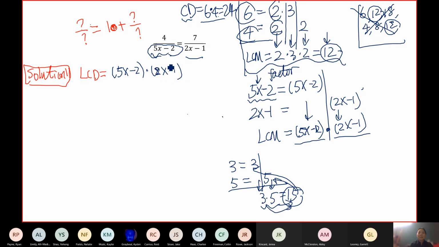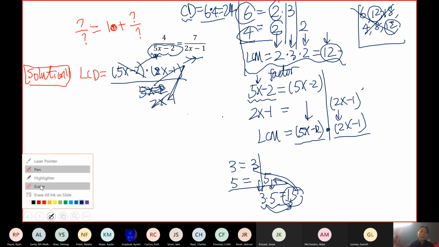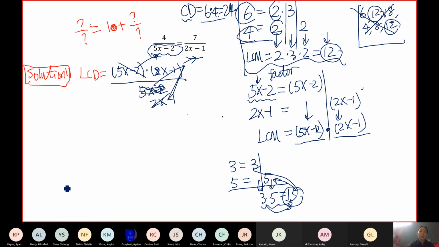Why? Because it contains this and it contains that. Check what I said about division previously. If you divide the first one, after you cancel, you get the other one as the remainder. And if you divide the second one, you can cancel, and you get this one, no remainder. So this definitely is a common denominator. And we verified that this is the smallest because neither of them is factorable. You won't be able to find anything else that can go into it. Okay, so now let's write down the least common denominator.